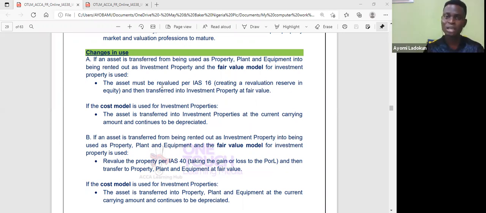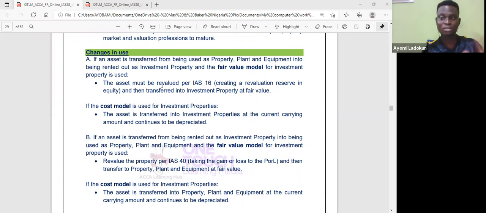And from there, I was able to differentiate between owners occupied property and investment property. I think that was the question we were looking at, and I have to go to the drawing board to see what happens between them. So let me quickly do a recap.